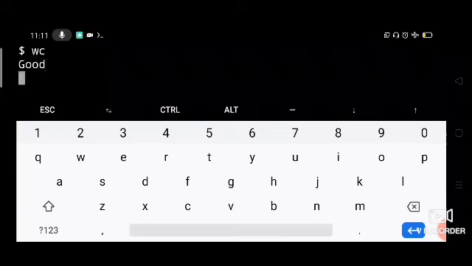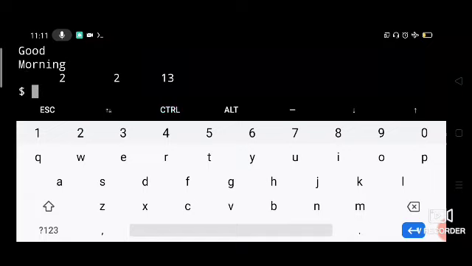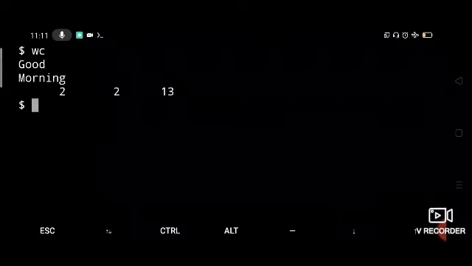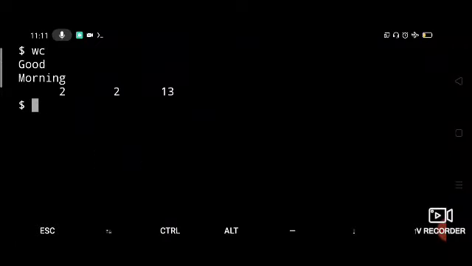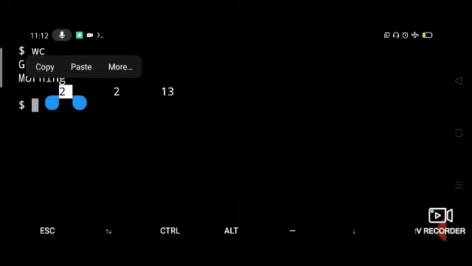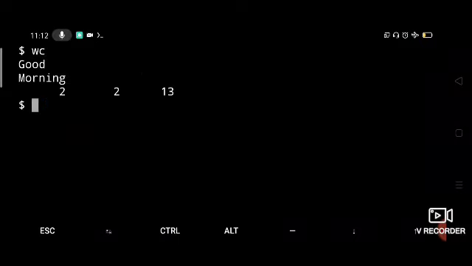Good morning. Then I will say Control D to end the input. What it is giving you is that there are two lines. You can see here there are 2 lines, 2 words and 13 characters, right?